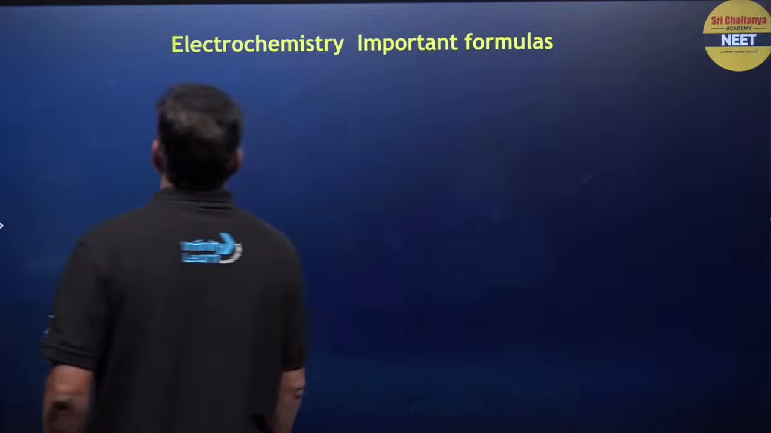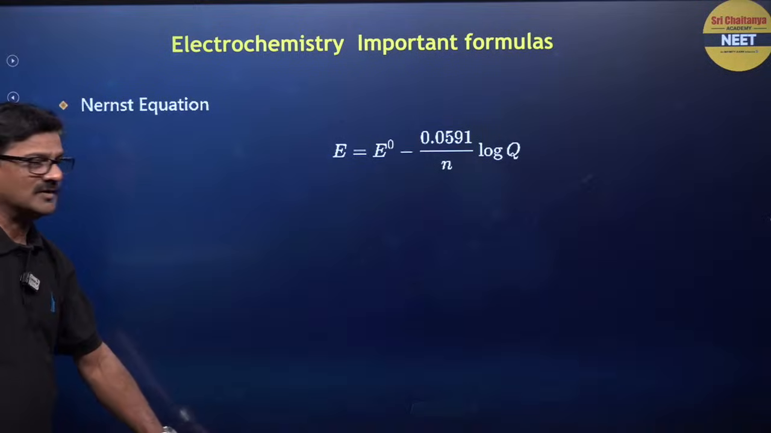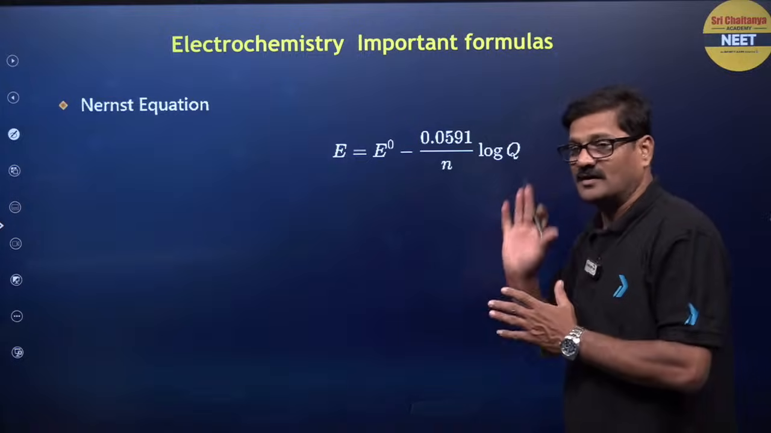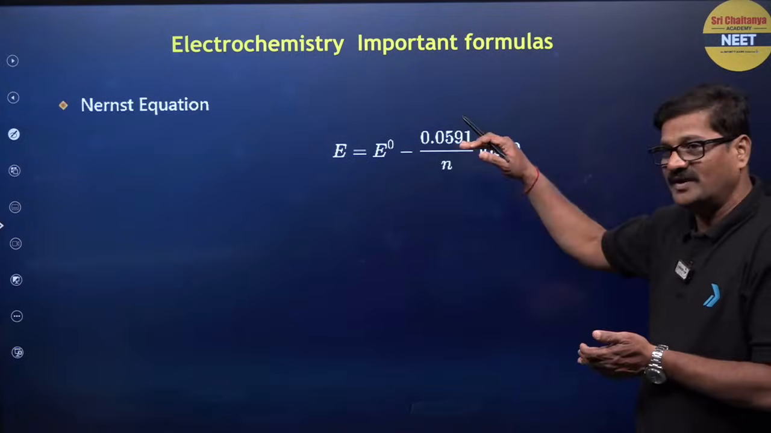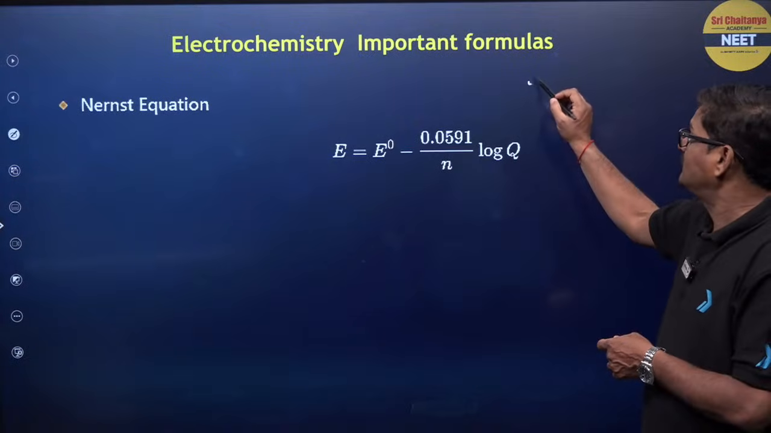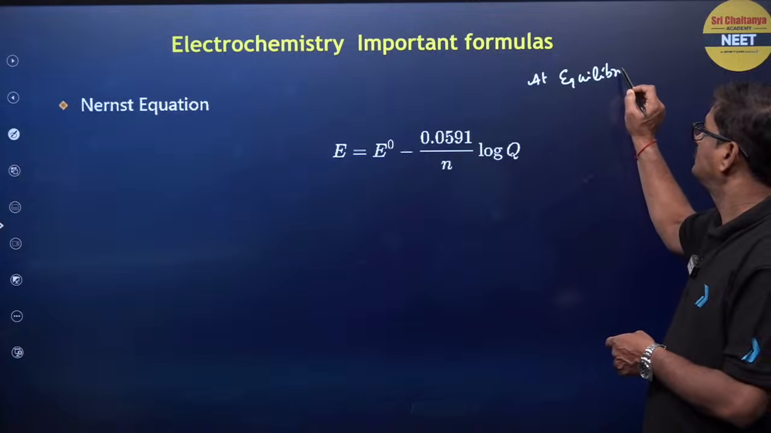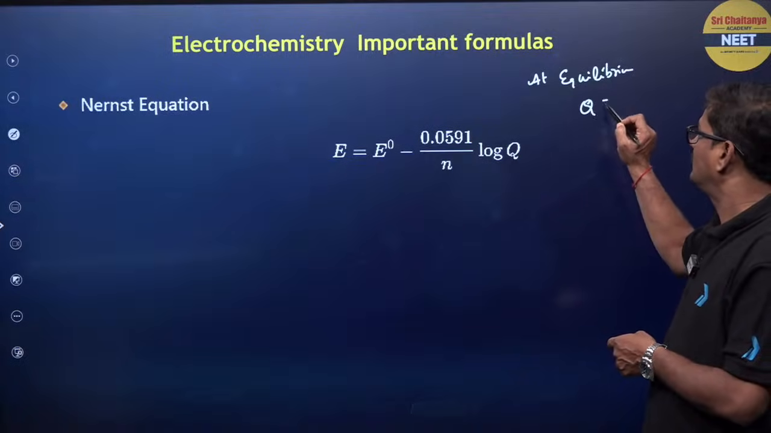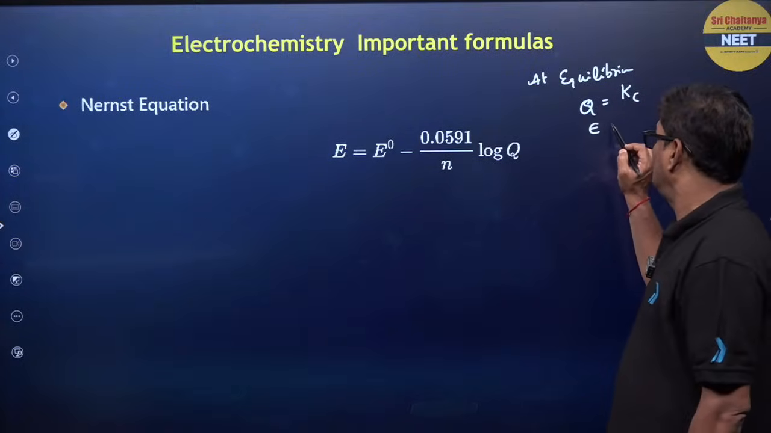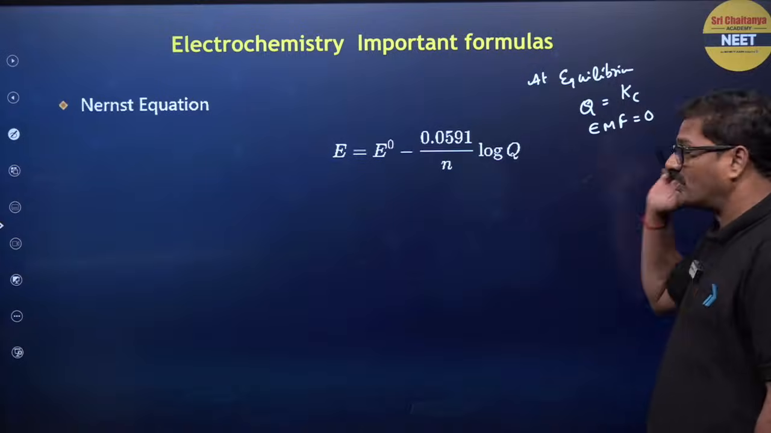That's perfect. Now, in electrochemistry, you have the Nernst equation. What will be in this Nernst equation? EMF is equal to E naught cell minus 0.0591 by n log Q, the reaction quotient. At equilibrium, Q is equal to Kc, and EMF is equal to 0, right? Those 2 points are important.